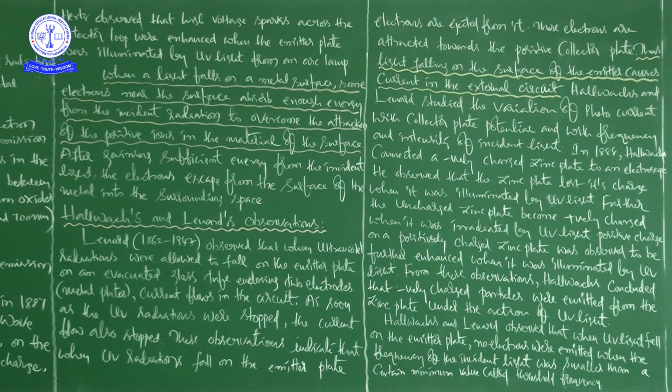So he connected a negatively charged zinc plate and exposed it to ultraviolet light. Then what will happen? Electrons are coming from that plate, so it lost its negative charge. That's what he is saying.